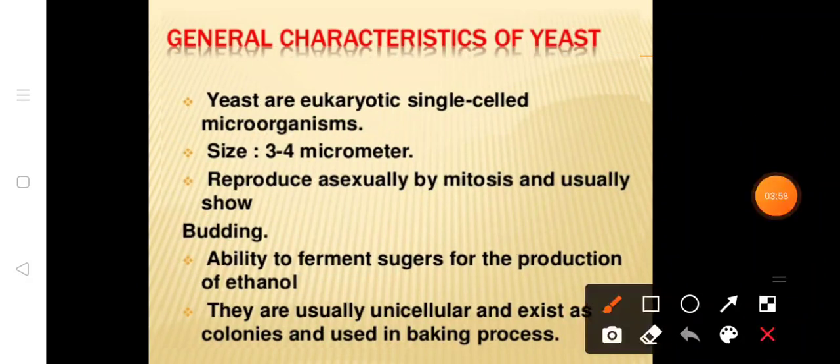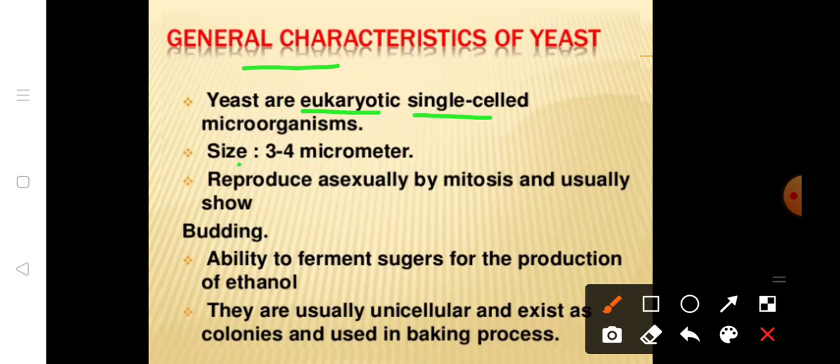If we talk about the general characteristics, what are the general characteristics of yeast? As I've told, they are eukaryotic and unicellular. Among fungi, which are eukaryotic, the unicellular form is yeast and the multicellular form is mold. Yeast are single-celled microorganisms, which means a single cell can perform all the functions.